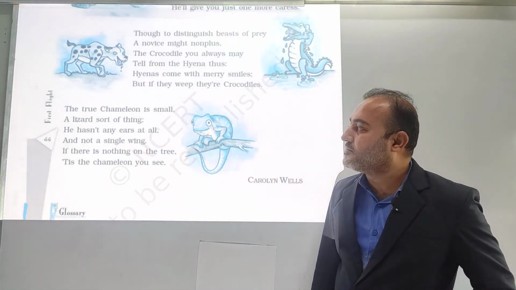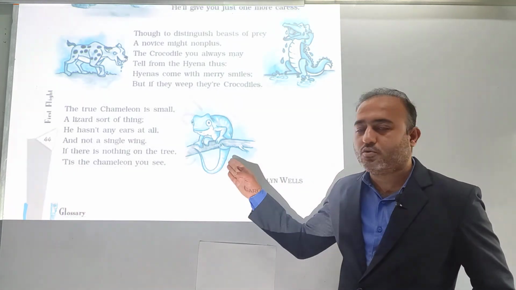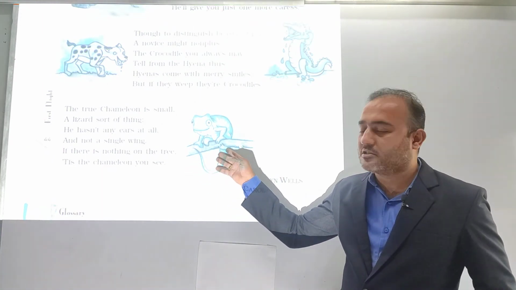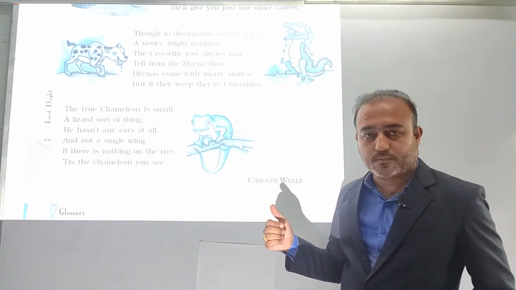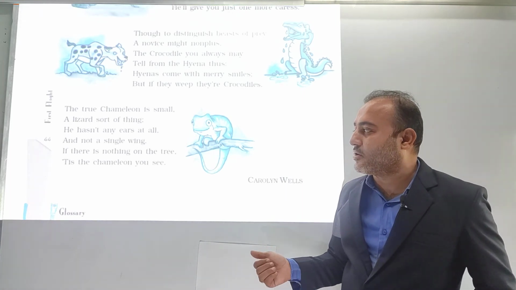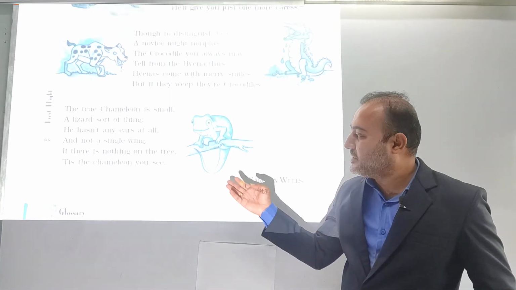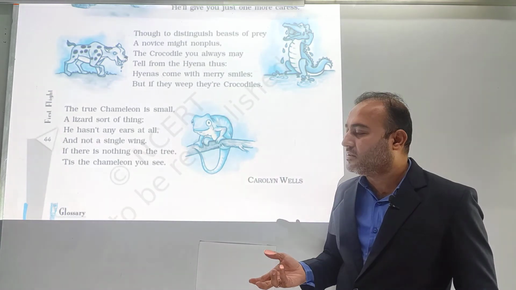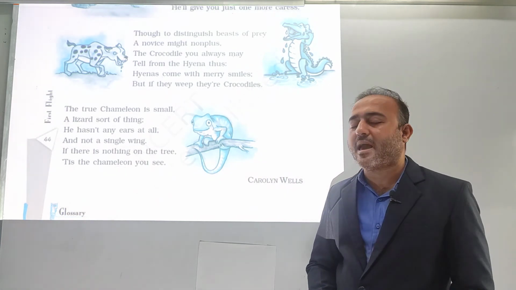The true chameleon is small, a lizard sort of thing. That means the true chameleon is very small and similar to the lizard. He hasn't any ears at all and not a single wing. So what is given? That means it is almost similar to the lizard, but it does not have any ears. Further, if there is nothing on the tree, it is the chameleon you see.